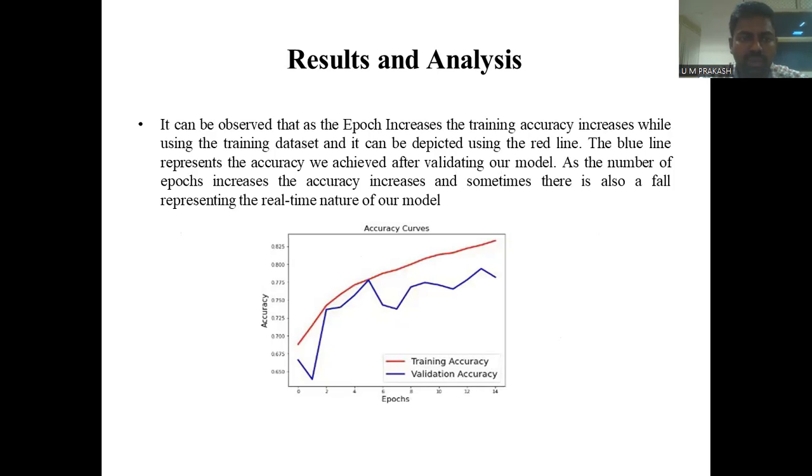In the result, we can observe that as the epochs increase, the training accuracy increases on the training dataset, depicted using the red line. The blue line represents the accuracy we achieved after validating our model. As the number of epochs increases, the accuracy increases, and sometimes there is also a fall, representing the real-time nature of our model. This is the graph for the accuracy curves.